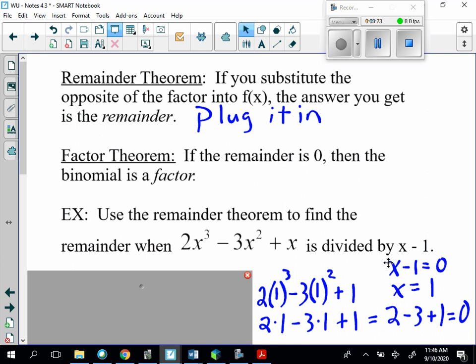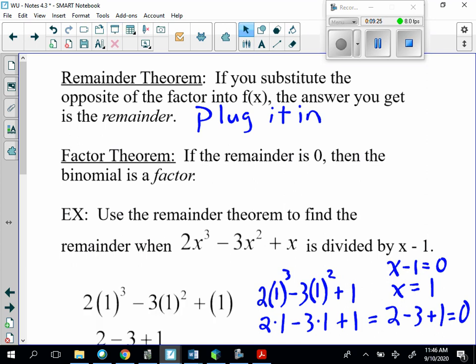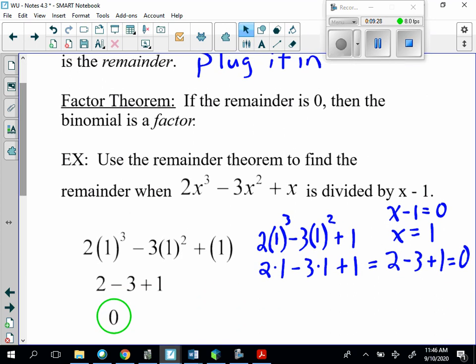And that's what we discussed. So you don't need a graphing calculator. You can just simply do algebra and plug that stuff in. You get 0. Then we found out that x minus 1 is a factor. Therefore, x minus 1 is a factor.